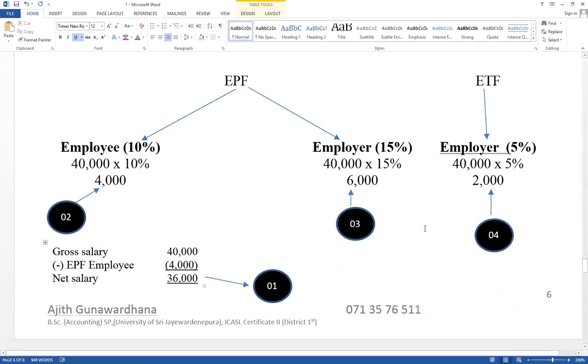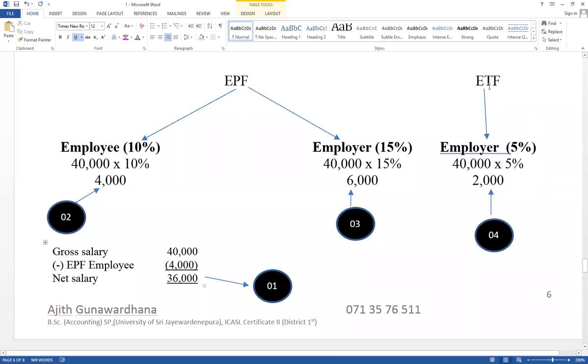Now think about the steps. There are 6 ledger accounts that should be applied. Net salary paid in cash: cash account credit, salary account debit. And contribution of employee: salary account debit, EPF payable account credit. Contribution of employer: EPF expense account debit, EPF payable account credit.